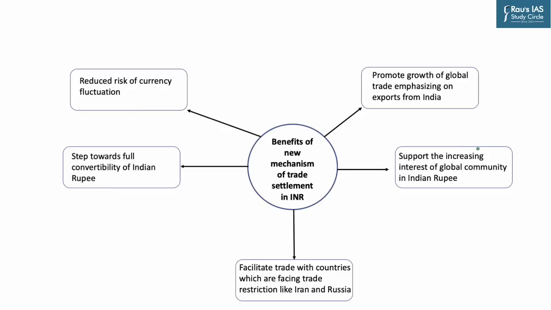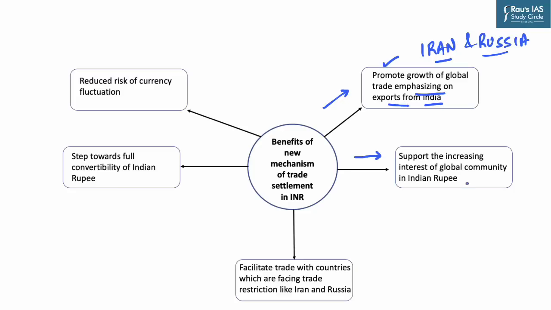Now you must be thinking how this new mechanism of trade settlement is going to benefit India in this entire journey. First and foremost, it will promote growth of global trade, emphasizing exports from India. We are aware that many countries facing sanctions, like Iran and Russia, need a lot of imports, since these countries are out of the SWIFT network or cannot use it that freely. That is why this kind of system will help us in promoting our trade with these countries, and it is primarily export centric.